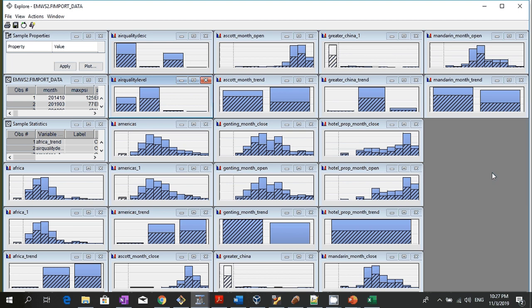And some problem here with the Hotel Properties, we can't see the data. Same goes for the Escort. So this is the downtrend, so you can see that when Genting is on downtrend, majority of the time Escort is on downtrend as well for the month.